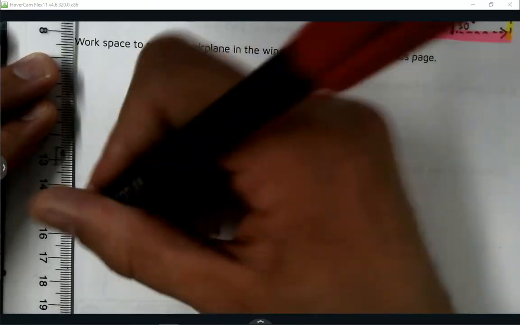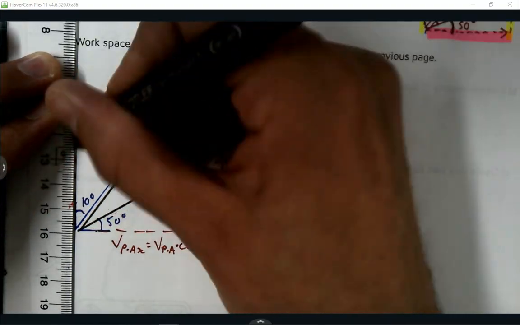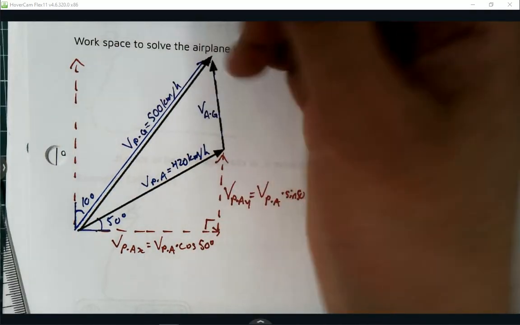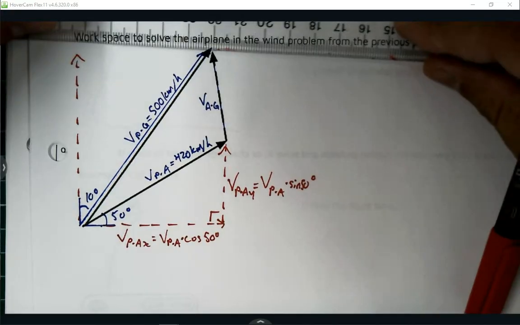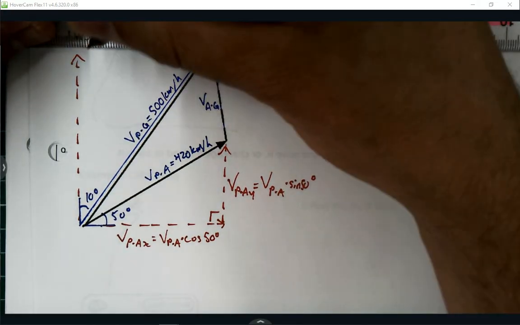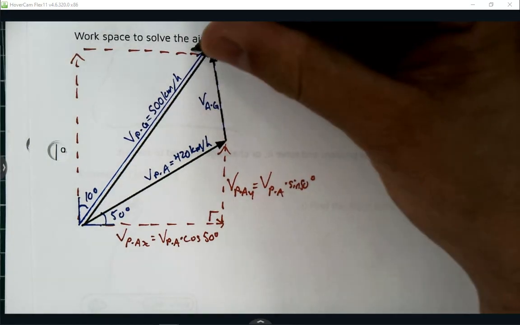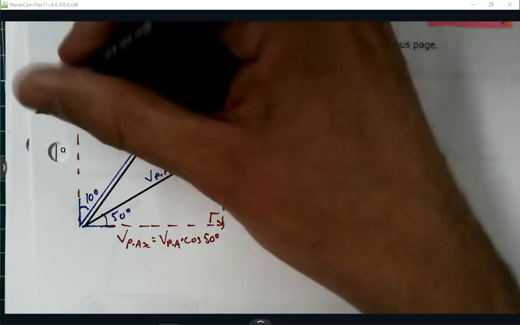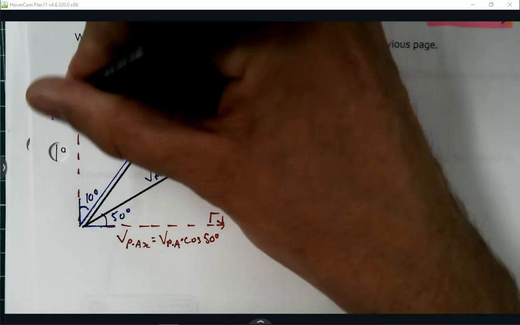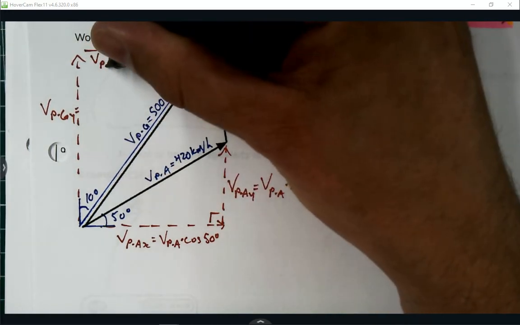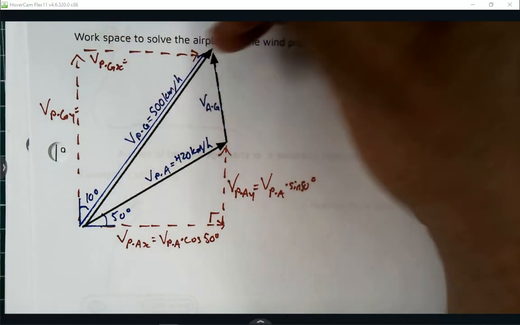Up here, we can deal with our top left-hand corner triangle. And again, I'll get my hands out of the way in just a minute. We've got our y component. We've got our x component for VPG. And we appropriately call them VPG y and VPG x.